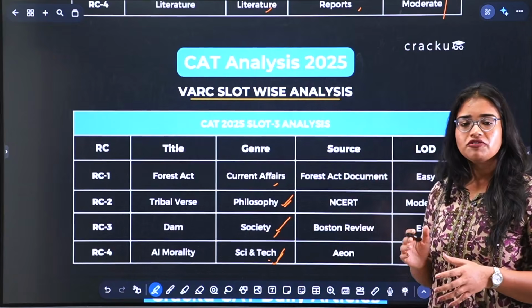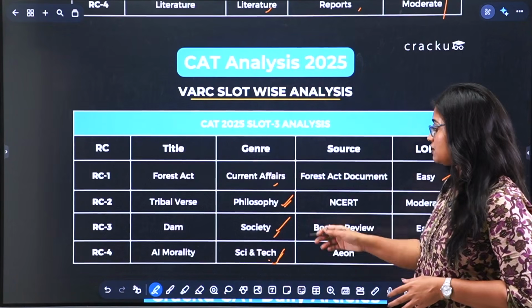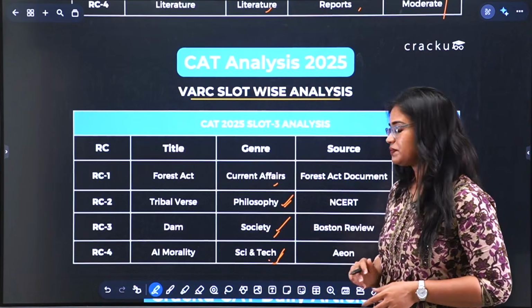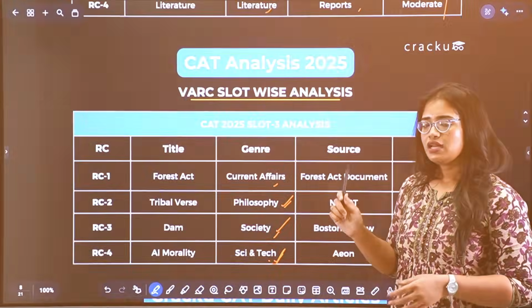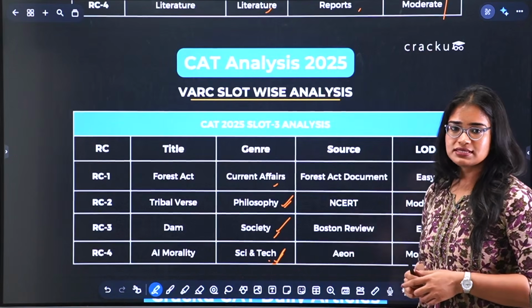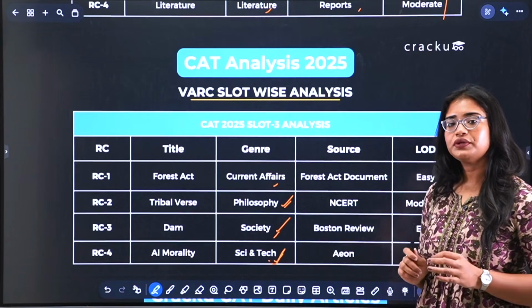If you are an engineer or from any science background, familiarize yourself with topics like philosophy and society. And if you are an art student, familiarize yourself with topics like science and tech. Now the real question is how to build those RC skills. And the answer is you have to read daily.